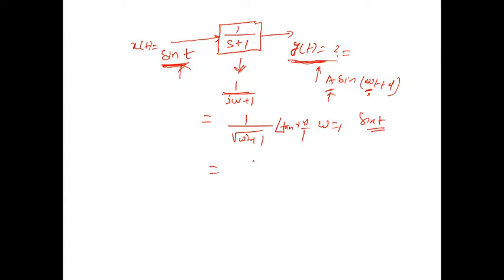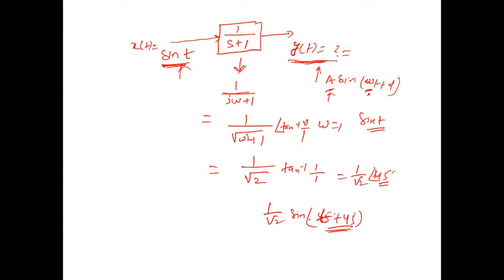Okay, so the magnitude becomes 1 upon root 2, and tan inverse omega, 1 upon 1, that is 45 degree. So it is 1 upon root 2 with angle 45 degree. So the answer should be 1 upon root 2 sine, okay, 45 degree. Sorry, sine t plus 45 degree. Because omega is 1, so this is 1 into t plus 45 degree. So the answer should be 1 upon root 2 sine t plus 45 degree.